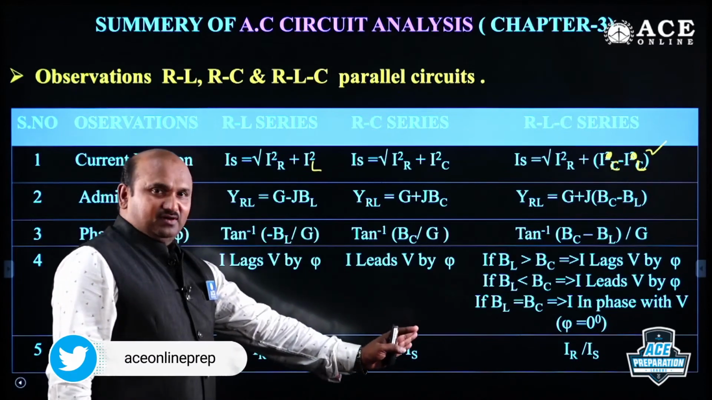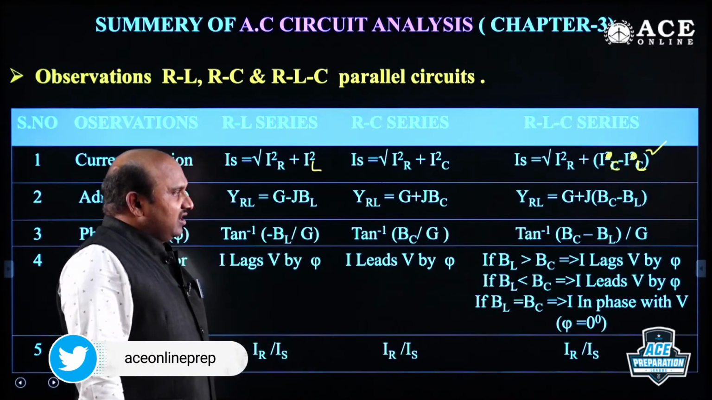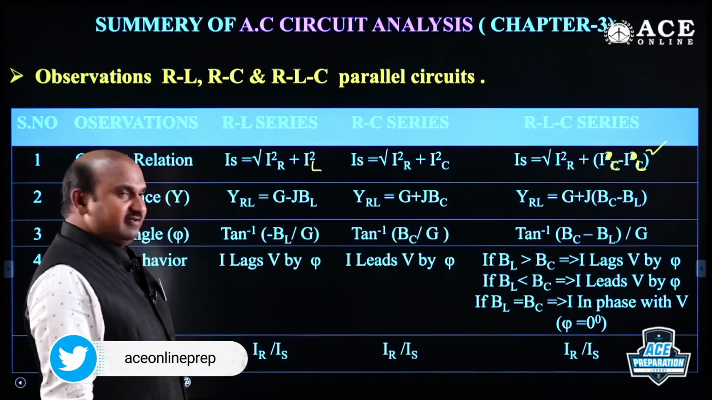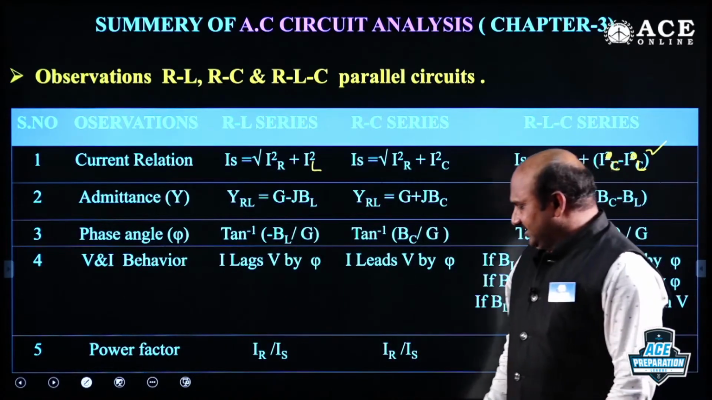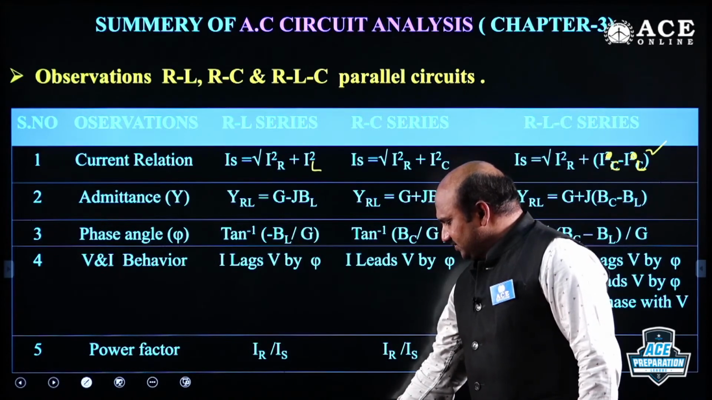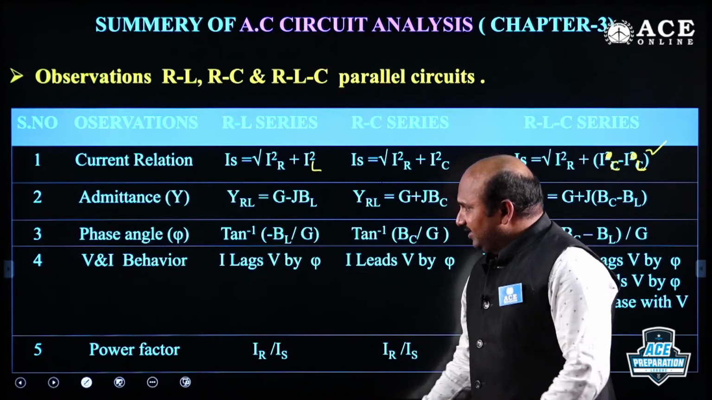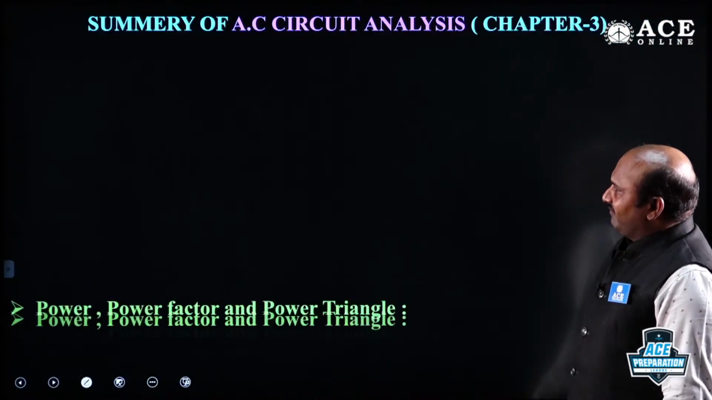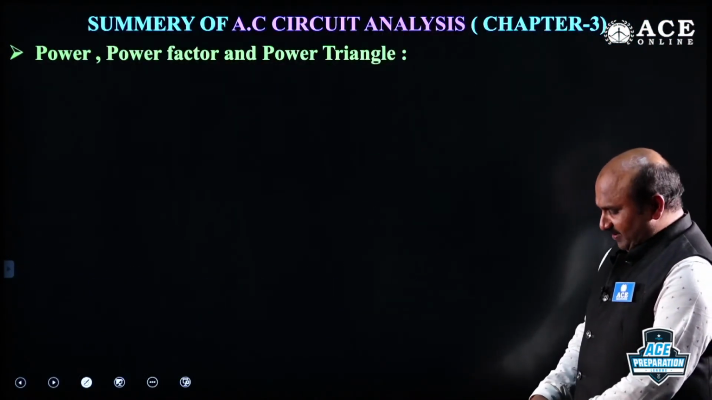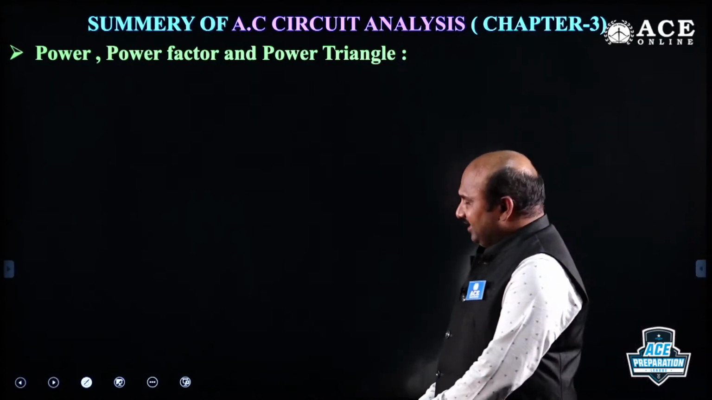And IR by IS, all are the same. There it was VR by Vs, and here we have taken IR by IS. Got it? Now this is about series and parallel circuits. Now let me consider the next one, power factor and power triangle.